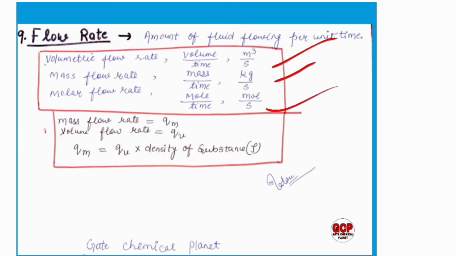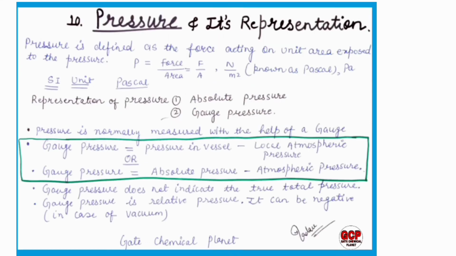Then what is the relationship between the mass flow rate and volume flow rate? Qm equals Qv times the density of the substance. So learn this formula, because you require this for solving the questions. Okay, now let's move on to the next property.